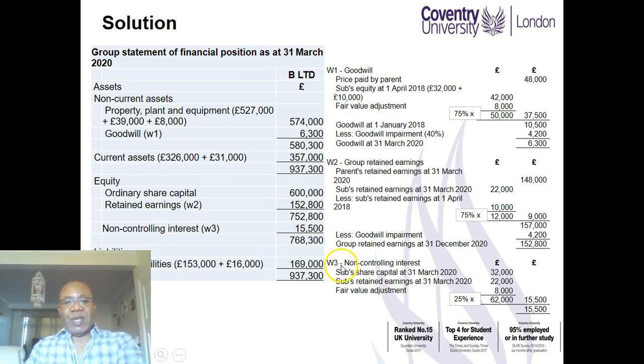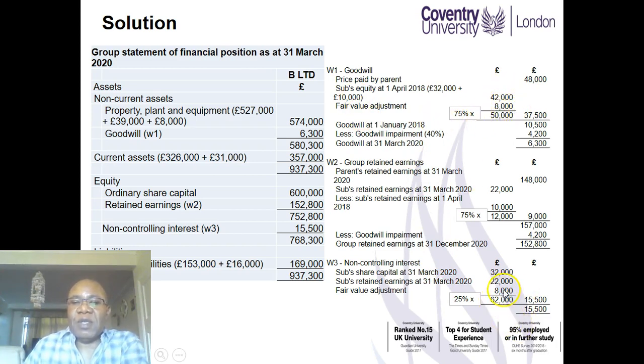In working 3, the non-controlling interest is relatively straightforward. What we do here is to take the share capital of the subsidiary at the year end, 32,000, the retained earnings of the subsidiary at the year end, 20,000, and of course, the fair value adjustment that we did on the goodwill.